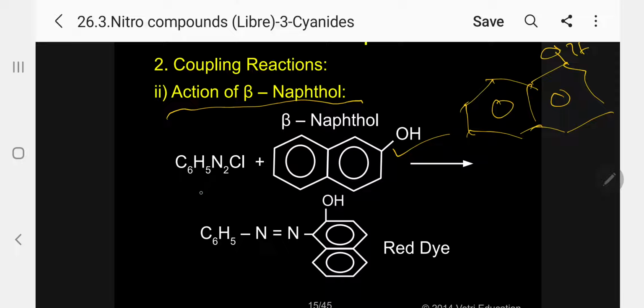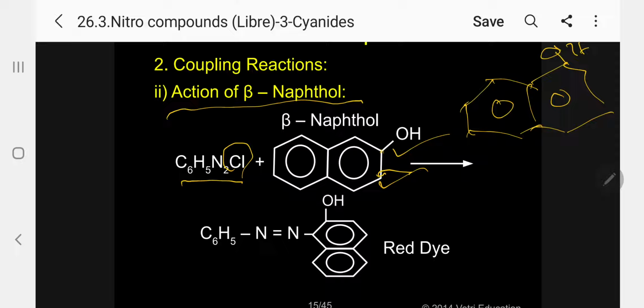What will happen now when benzene diazonium chloride is treated with beta naphthol? With respect to the OH group, the phenolic group, the para position is already connected, so the ortho position will be substituted. Ortho hydrogen is acidic in nature and will be substituted.